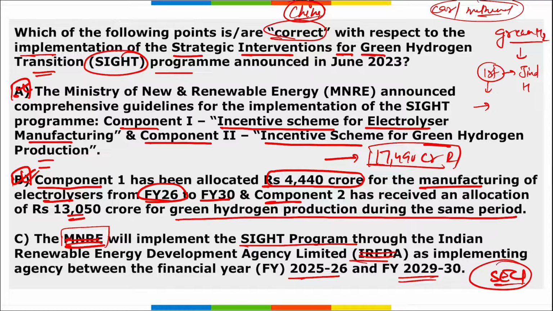What is SECI? Solar Energy Corporation of India, as their implementing agency for this time period between 25 to 26. So it is not IREDA. So option C is wrongly mentioned here. So remember, this is your SITE program, that is to make India a global leader in the manufacturing as well as export of green hydrogen.